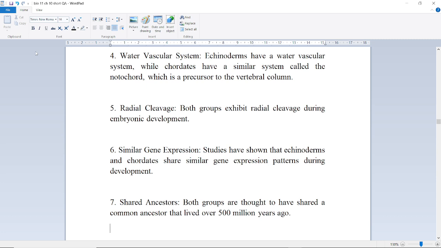Echinoderms have a water vascular system, while chordates have a similar system called the notochord, which is a precursor to the vertebral column. Next is radial cleavage. Both groups exhibit radial cleavage during embryonic development. Next is similar gene expression. Studies have shown that echinoderms and chordates share similar gene expression patterns during development.